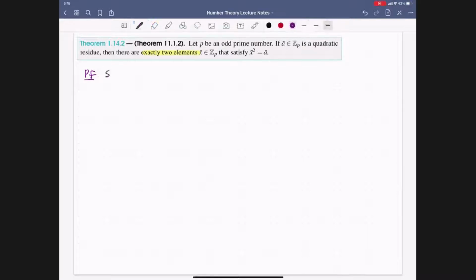By assumption, we know that a bar is a quadratic residue. So since a bar is a quadratic residue, there exists a b bar by definition in the integers modulo p such that a bar is equal to b bar squared. But what if we consider the polynomial g of x, where we have x squared minus a bar?